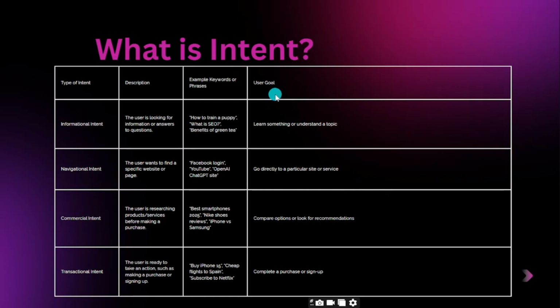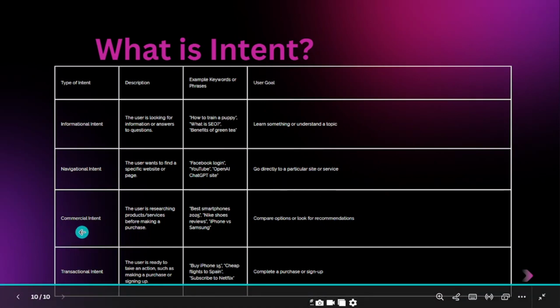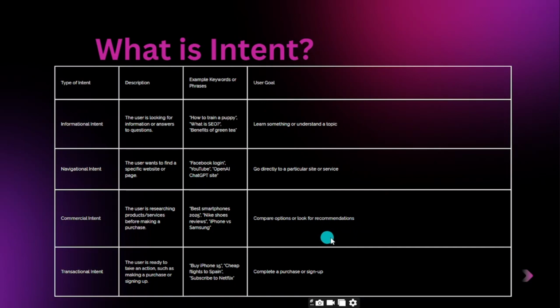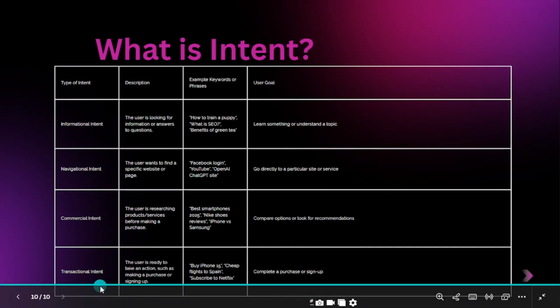The second thing is navigational intent, right? In this, the user goal is to go directly to a particular site or service. In the third one, the user goal in the commercial intent is to compare options or to look for recommendations of a product or of any services. And the fourth one, the user goal is to complete a purchase or sign up for something, they want to buy.